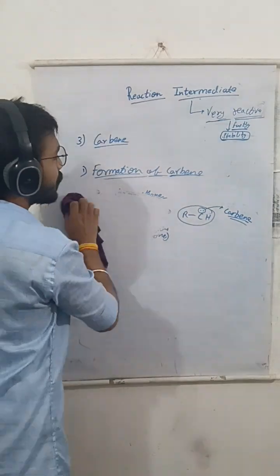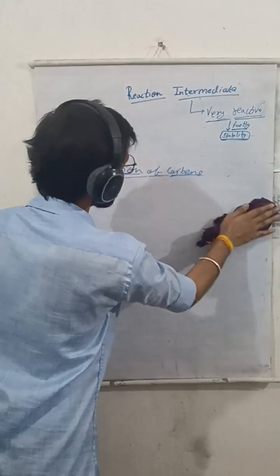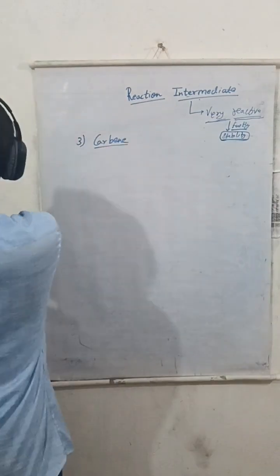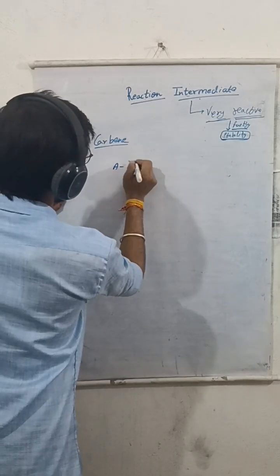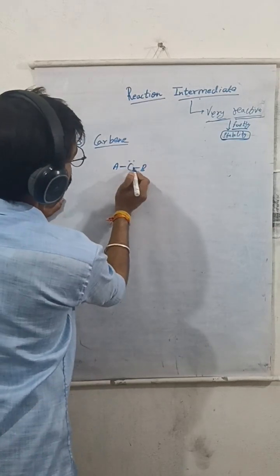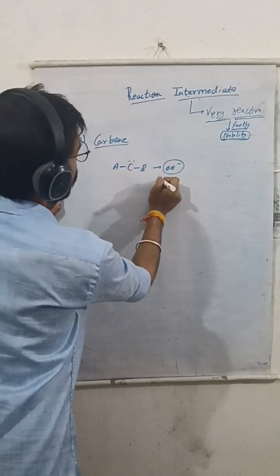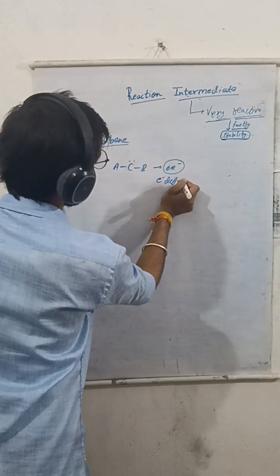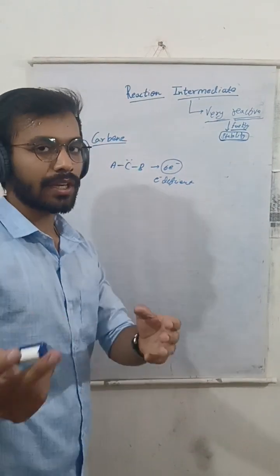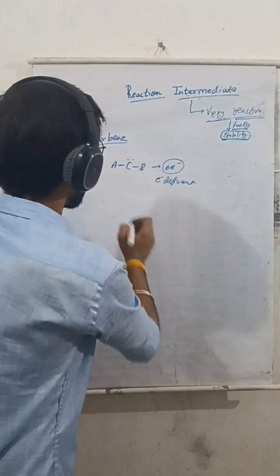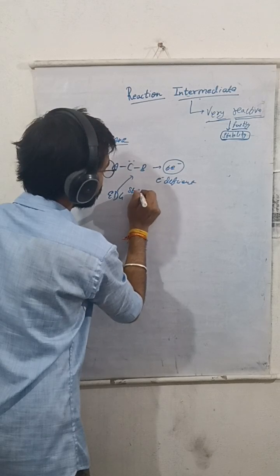There are many reactions of carbene due to the presence of this electron pair. It will go and attain stability. It is electron deficient. Look, I will show you. Just count the number: 1, 2, 3, 4, 5, 6. It contains 6 electrons. It is electron deficient. Again, it will react with those molecules which give electrons, or electron donating groups. Electron donating groups will stabilize it.